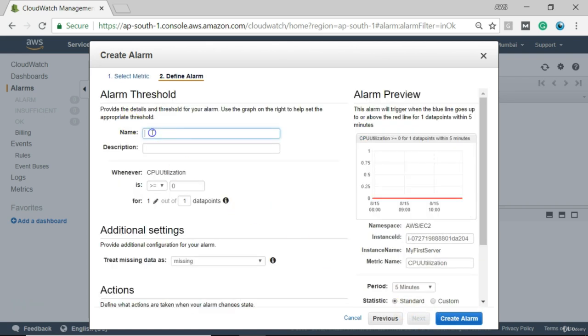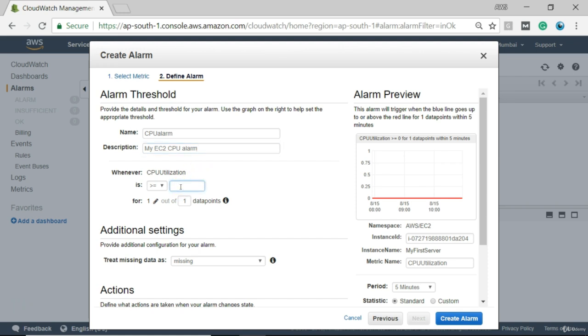And name of the alarm. So I'm writing the name of our alarm. Let us put it CPU alarm, and description as my EC2 CPU alarm, and CPU utilization.